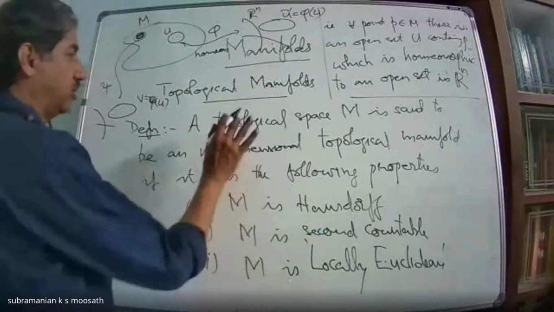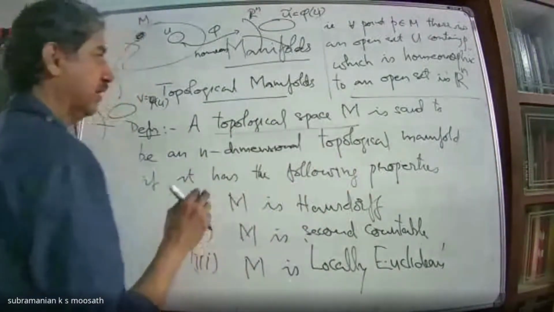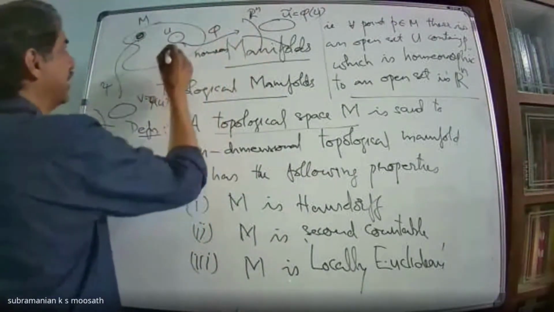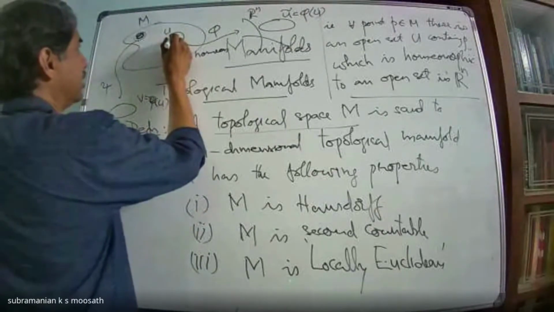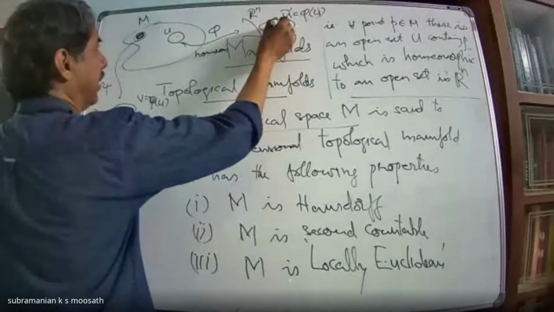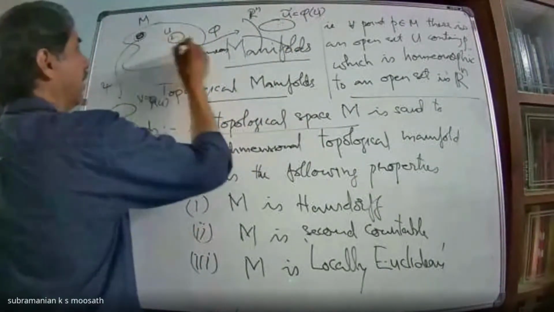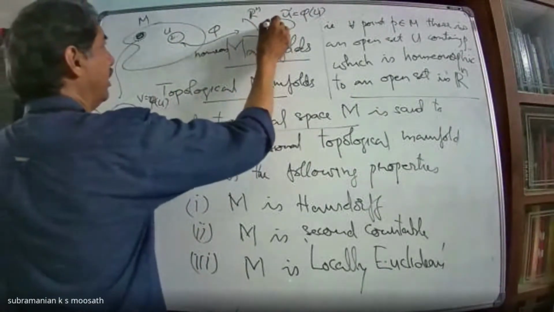What we are trying to look at here is a topological space which we have made locally Euclidean. What is the advantage of making it locally Euclidean? We are identifying this with a subset of Rn. For any point here, you have coordinates. Suppose I take a point Q here, then I have phi of Q here.